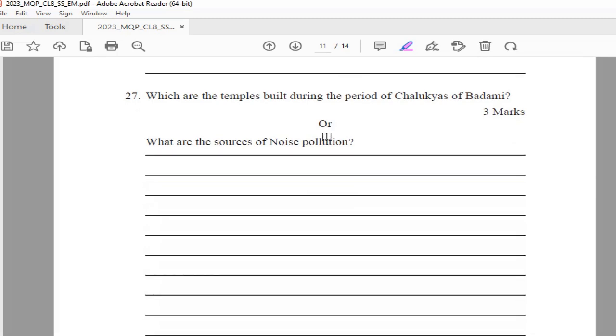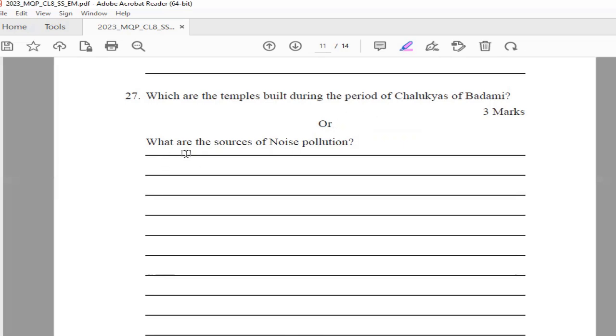Next, 27th question. Which are the temples built during the period of Chalukyas of Badami? So the best temples in the Chalukya style are in Aihole and Pattadakallu. Aihole was one of the cradles of the temple architecture. Evolution of the series of temples architecture was first experimented here. This style found its full expression at Pattadakallu. Thus, we see the famous temple of Lokeshwara, that is Virupaksha, and Trilokeshwara or Mallikarjuna here.